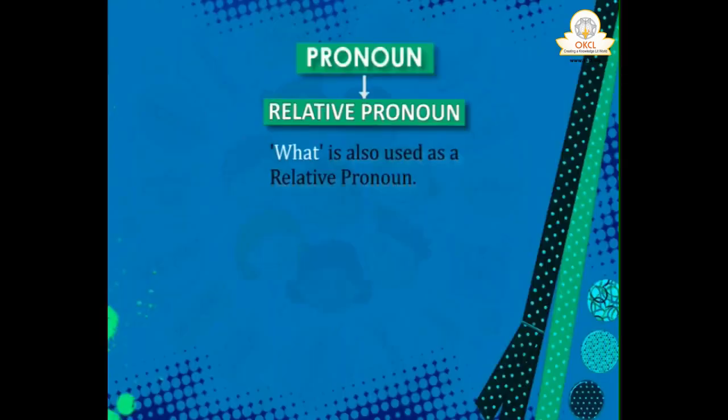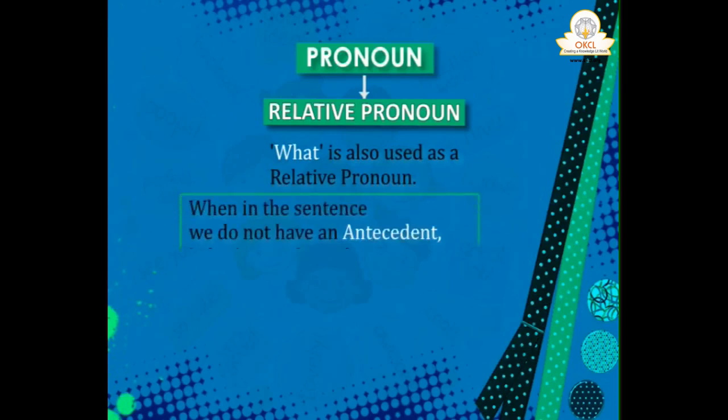But before I conclude, there is one thing to be said in respect of relative pronouns. You came to know that when your antecedent is a person, you use who, whom, whose, whatever the case may be. When your antecedent is a thing or animal, you use which or that. Sometimes what is also used as a relative pronoun, in the case when the sentence does not have an antecedent. Like for example, I am telling you two sentences.